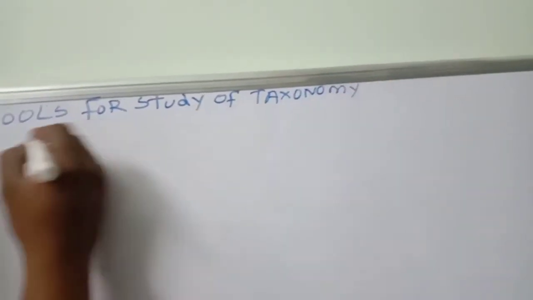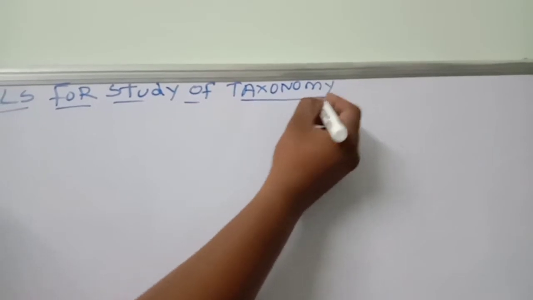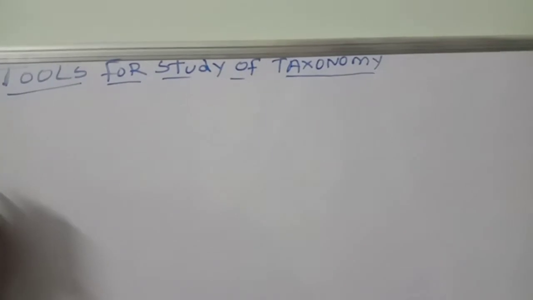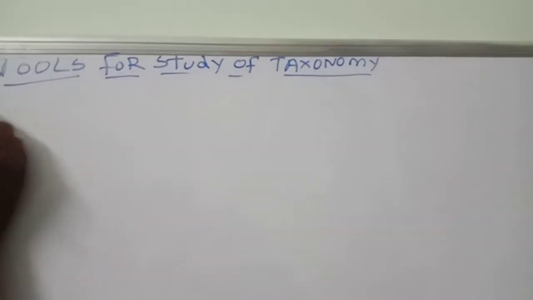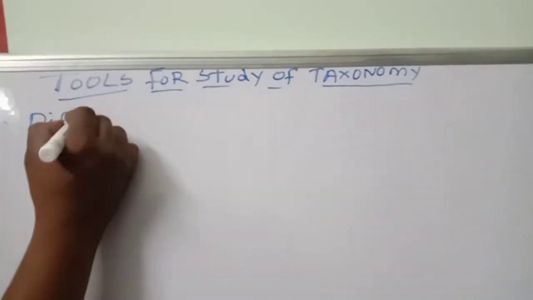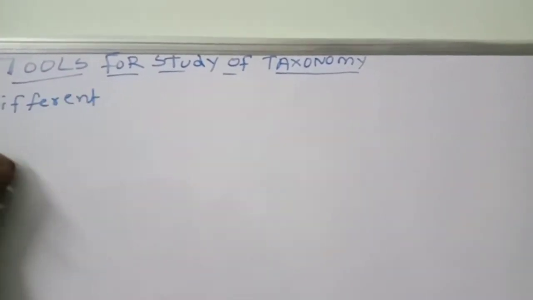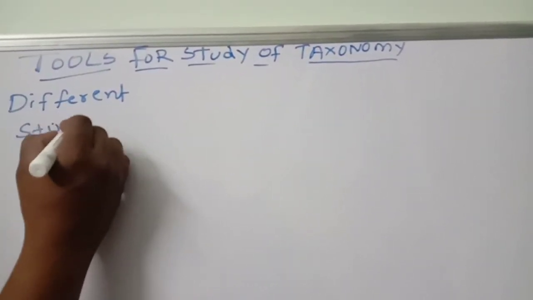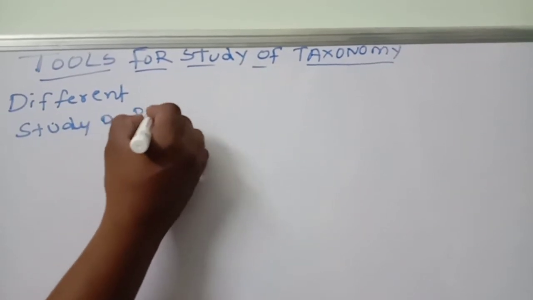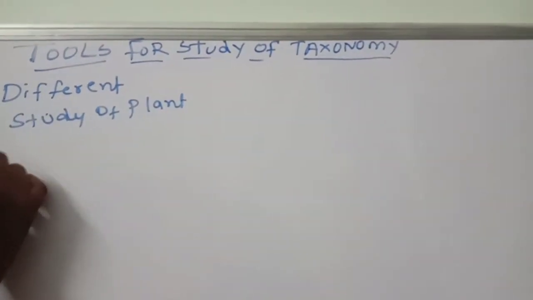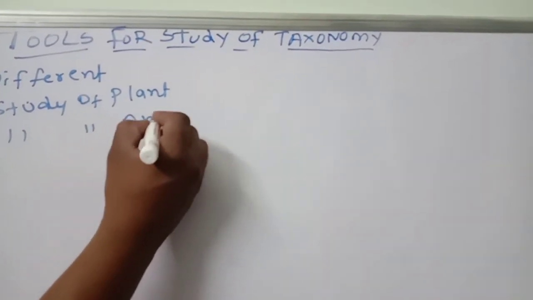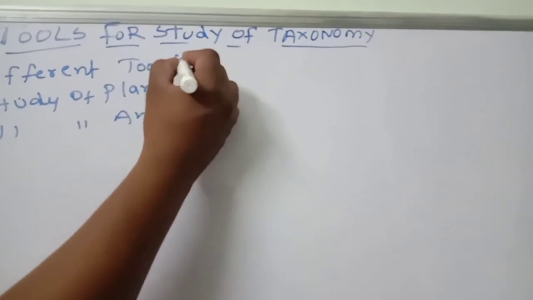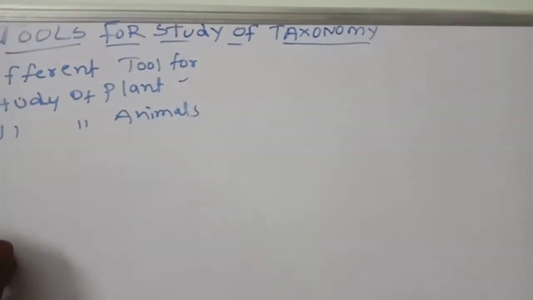These points you should remember. Tools and taxonomical aids may be different for the study of plants and animals. For study of plants, the tools are different. For study of animals, the tools are different.